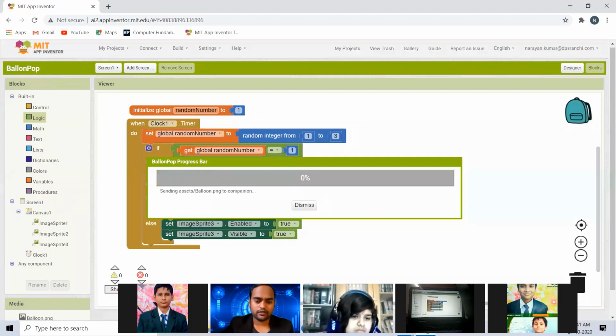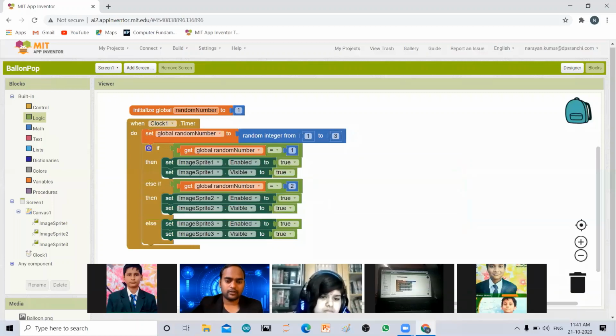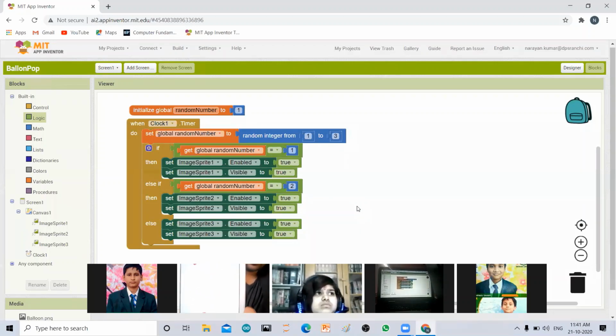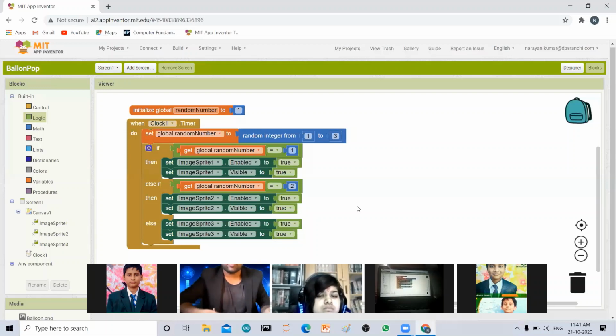Okay, don't worry about it. So yeah, it's connected, and here you can see my balloons are popping up from the sky and falling down, and all the balloons are settling at the bottom, because we have not done any further programming. So all three balloons have popped up on the screen, and they are settling at the bottom.